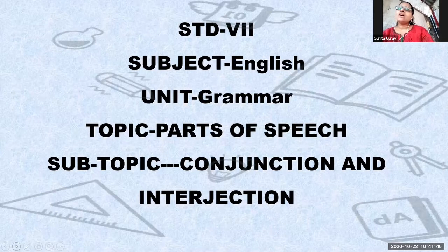These are non-changeable, means they cannot be changed anywhere. Their place of work, means their functions, remain the same in the sentences, and that is why they are unchangeable.